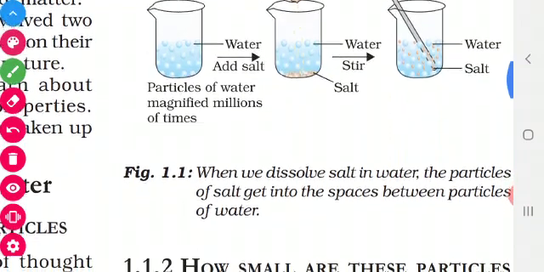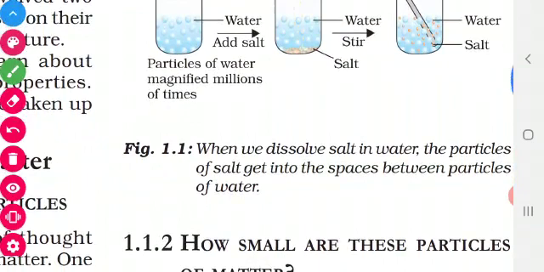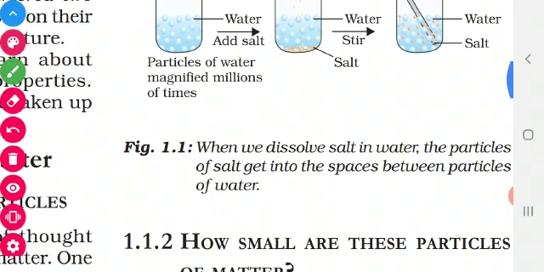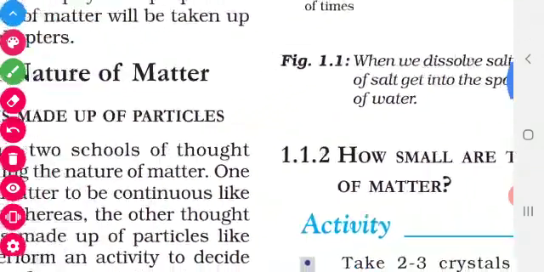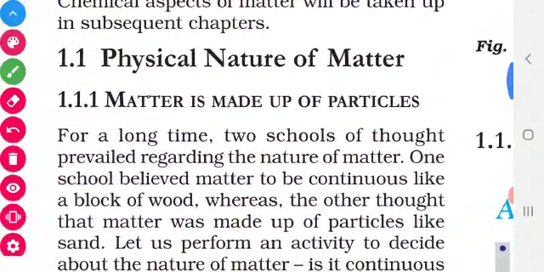Water is a particle that has spaces in between, and salt is also a particle that has spaces in between. So one goes into the space of the other. So what is the thing? Matter is made up of particles. Have you understood? So the first property is that matter is made up of particles.